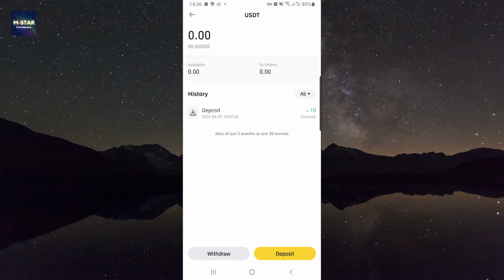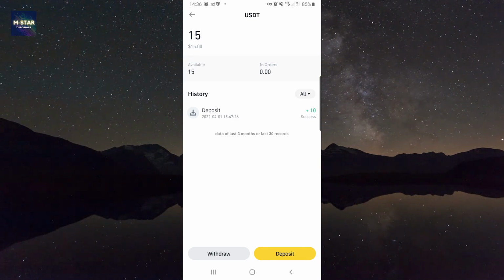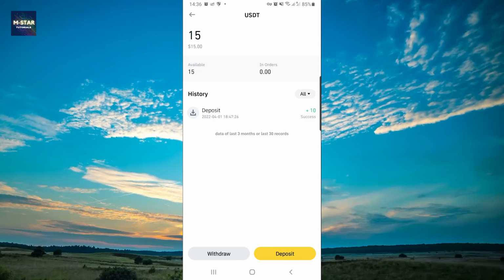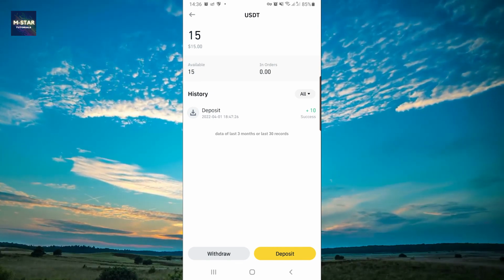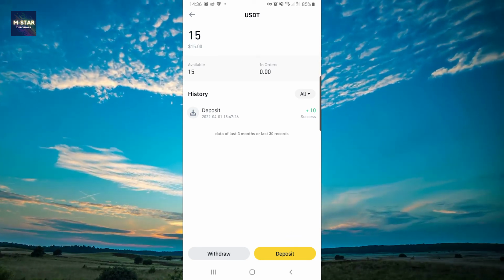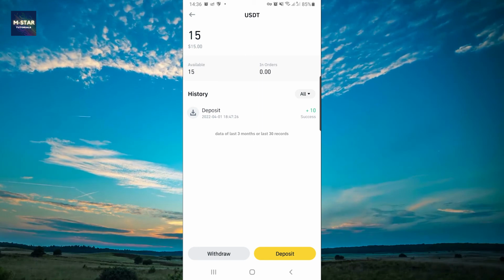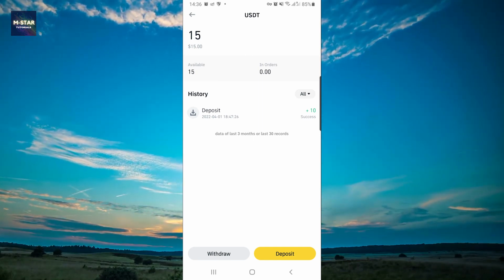So here you can see that they made a deposit of 10 Tether on 1st of April at 6 p.m., almost 7 p.m. And this 5 additional was a bonus for my account here. So currently I have $15 in Tether.